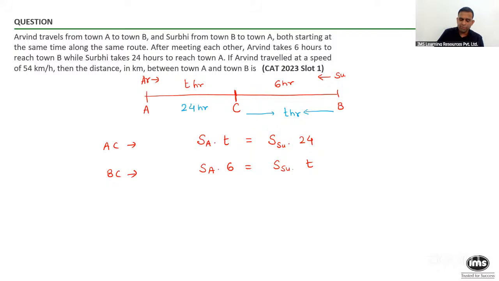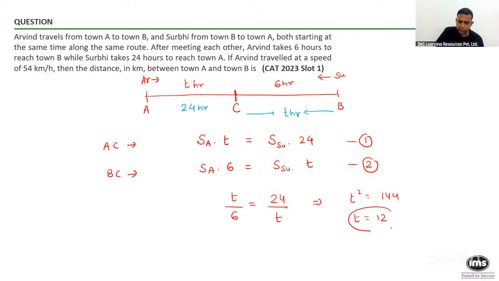So people tell me, if I take the ratio, if I divide equation 1 and equation 2, will I get T by 6 equals 24 by T? Then T square will become 144, or T will equal 12.